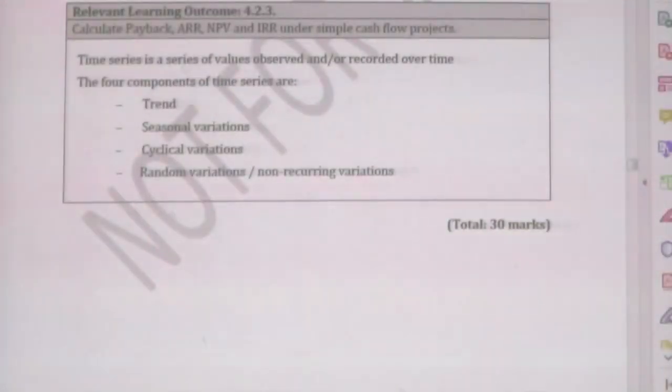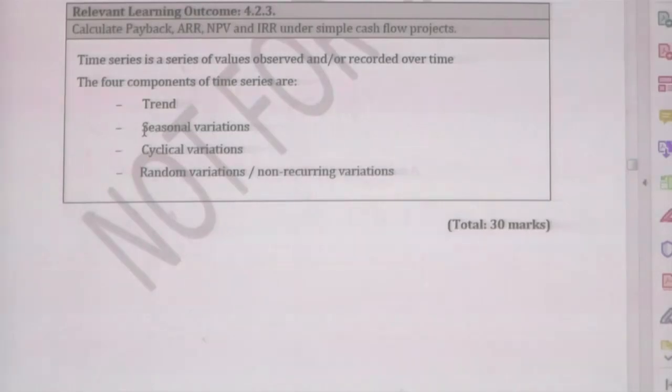I think you can remember we have discussed these four things. A time series is a series of values observed or recorded over time. A series of information recorded over time is a time series. It consists of four items: T, S, C, I. T is the trend, S is the seasonal impact, C is the cyclical impact and I is the irregular impact, or you can use random variances.